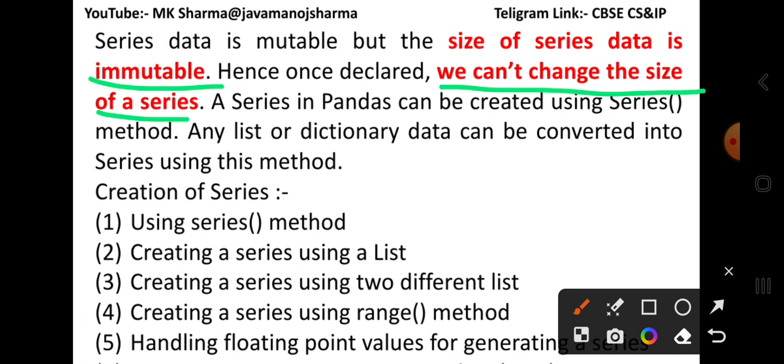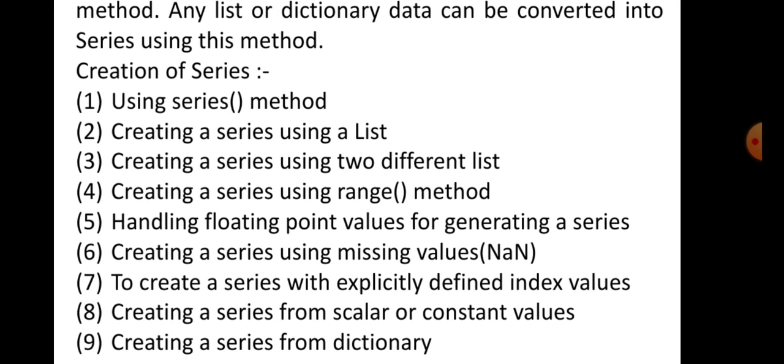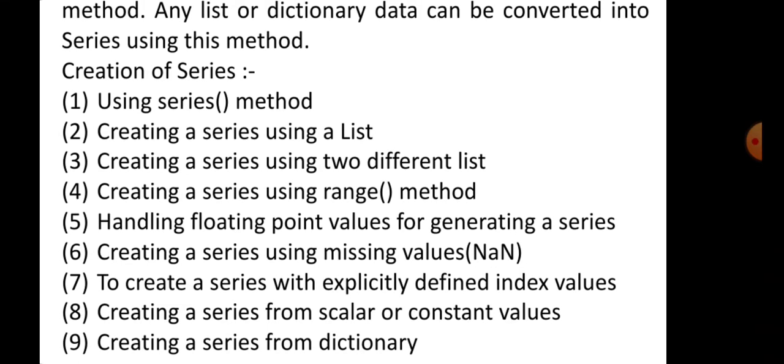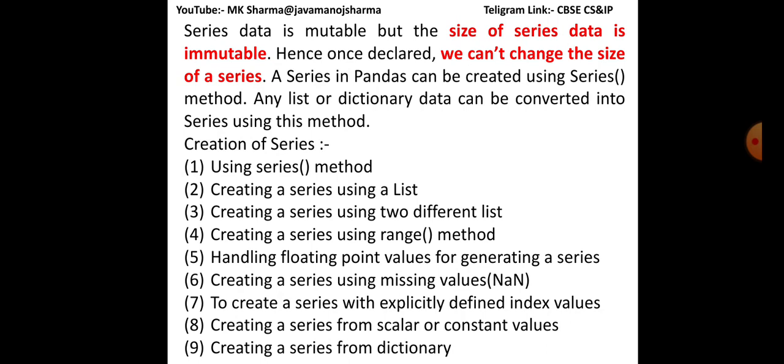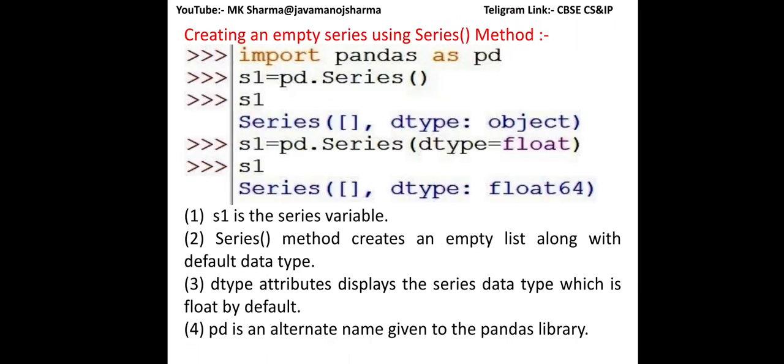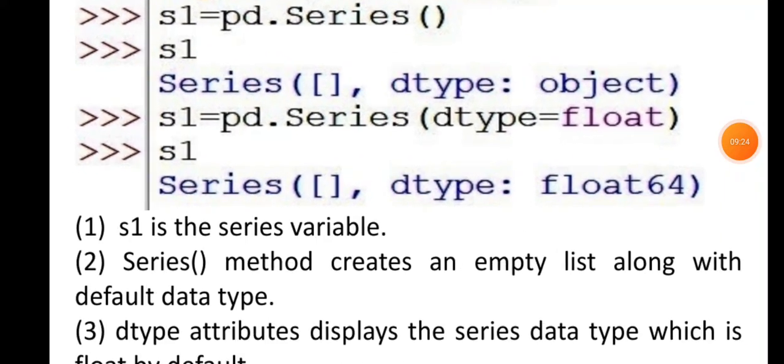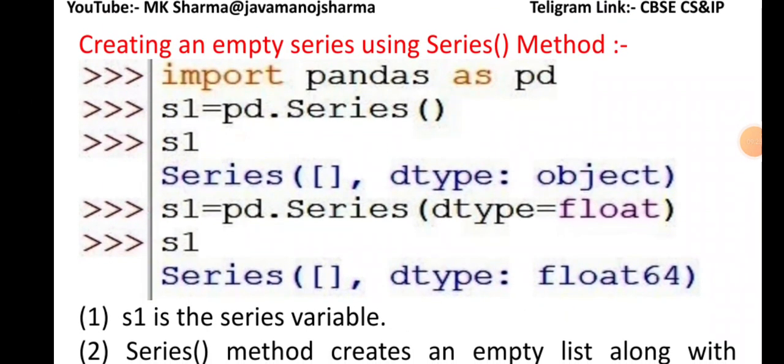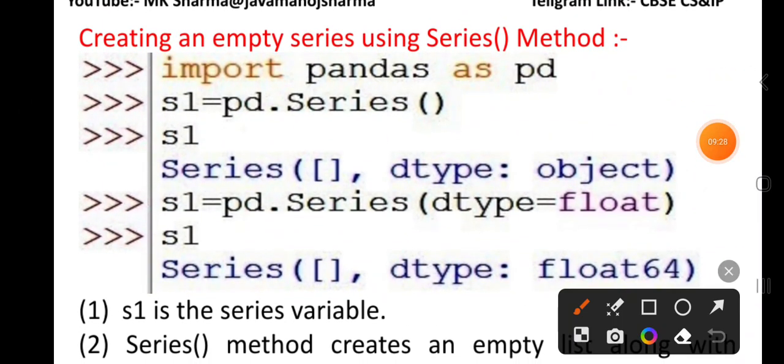A series in pandas is created using the series method. Any list or dictionary data can be converted into a series by the series method. There are several functions listed below, and they are performed one by one. Here is an example of how we can create a series.